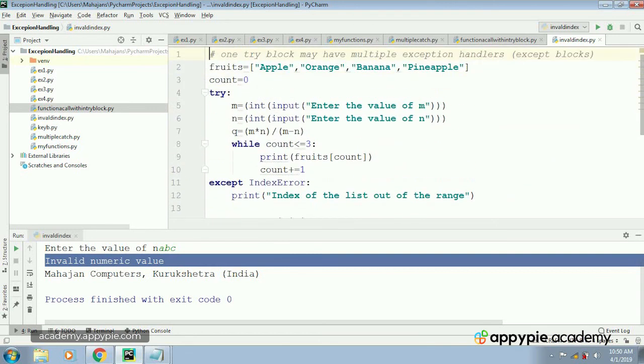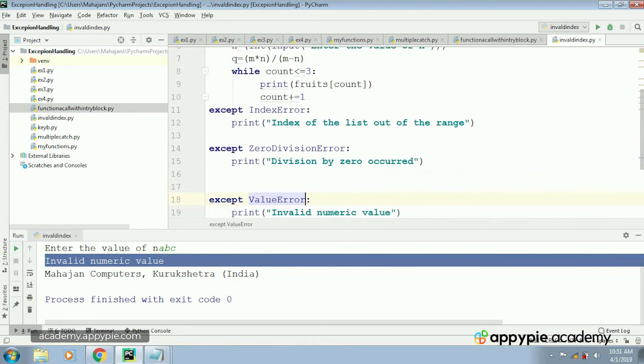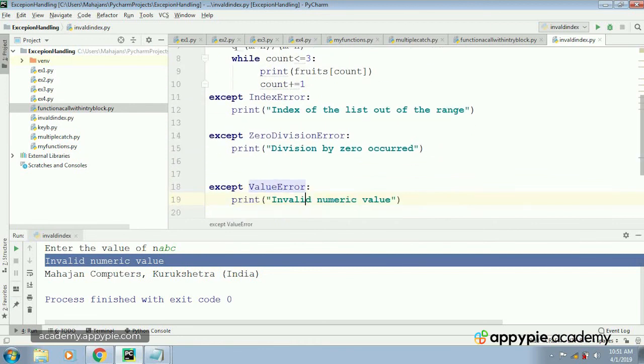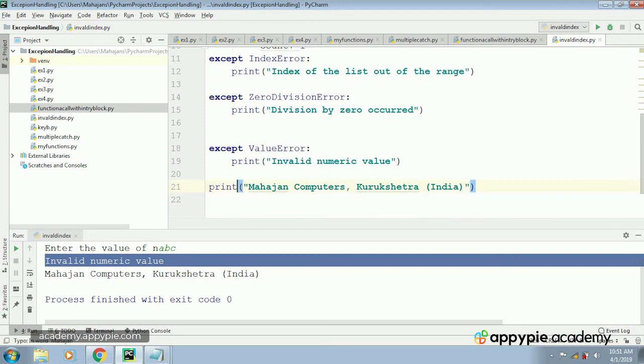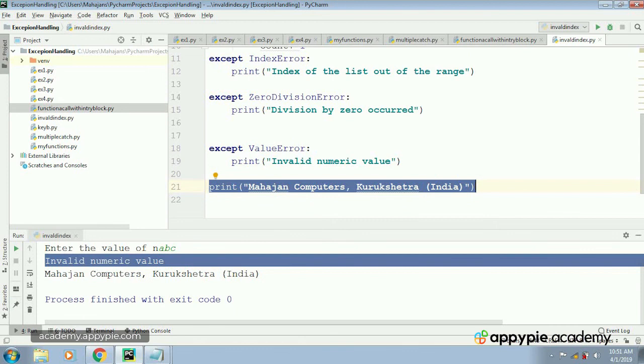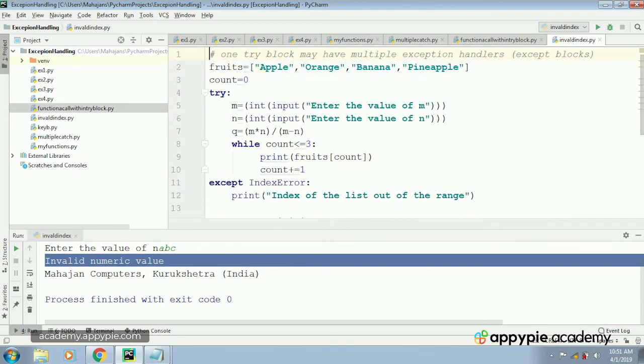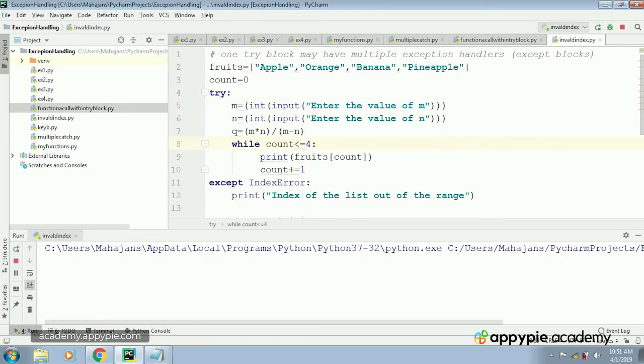So whenever an exception occurs within the try block, the control jumps out of it and finds the matching except block. The control enters into that, and after that it goes into the common statements. These are the common statements which have been written after the try except block is completed. Okay, so let's do one more thing. Count less than or equal to 4. Control Shift F10. Enter the value of m, value of n.